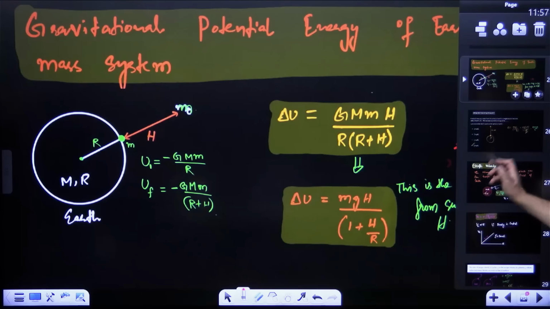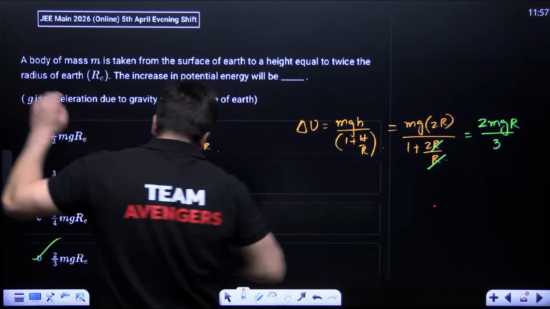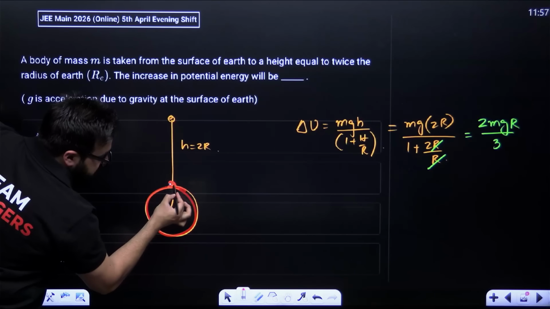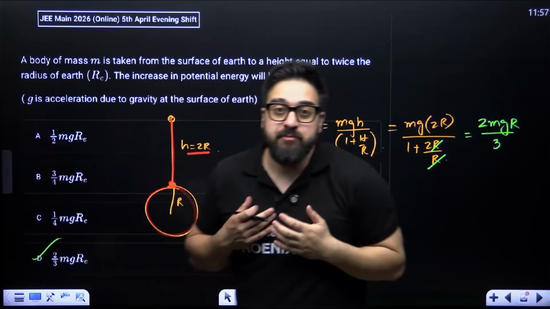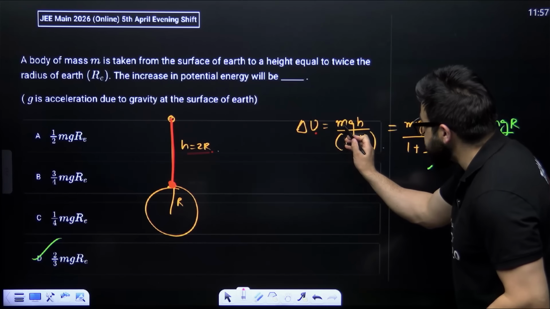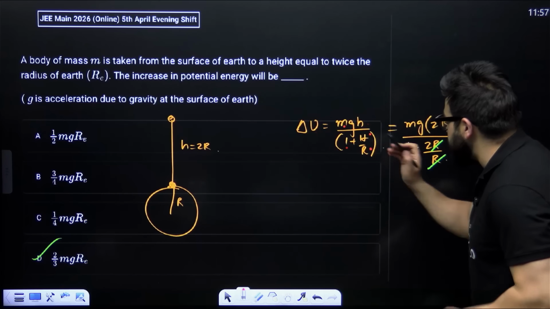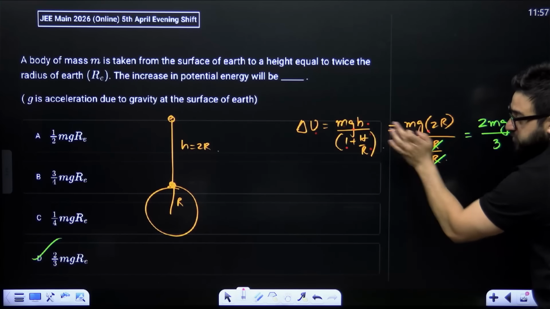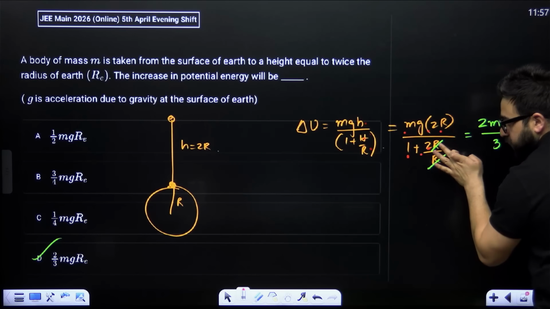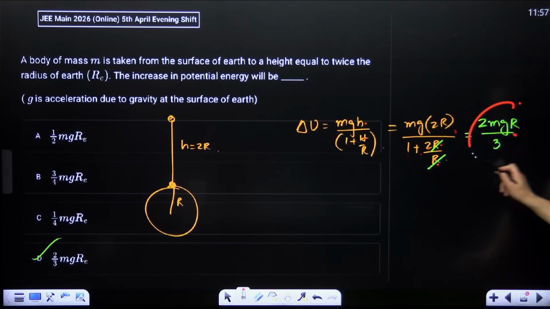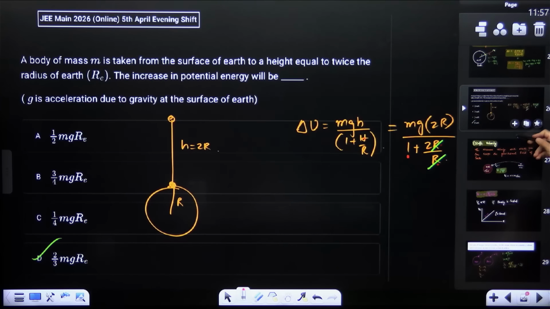Then, if you check the question over here, an object is raised from the surface to height h equal to 2R. It says what will be the change in potential energy. Change in potential energy is mgh upon 1 plus h by R. So mg, instead of h, you will write 2R, upon 1 plus, instead of h, you can write 2R divided by R. Then solve this, it will come out to be 2 by 3 mgR.